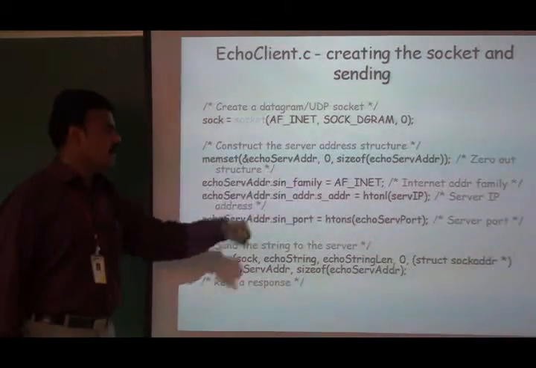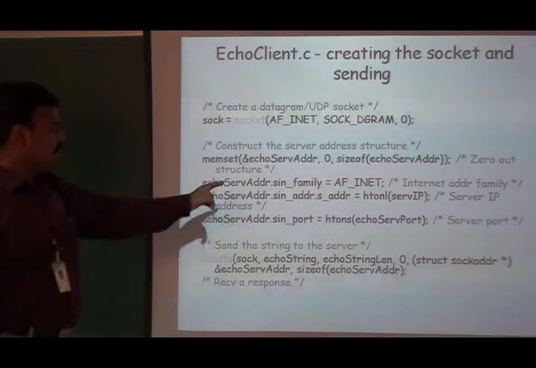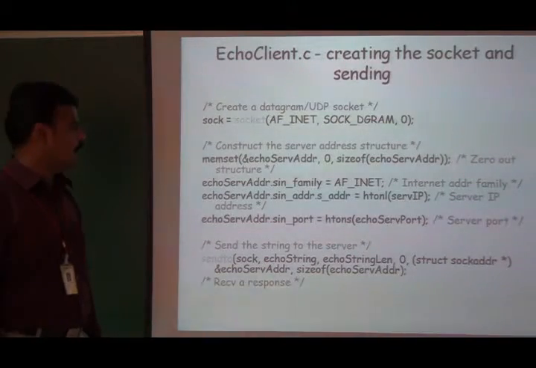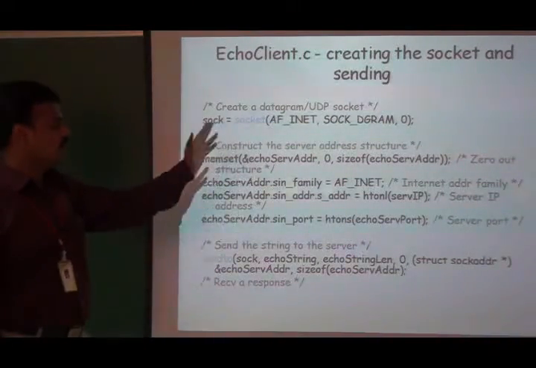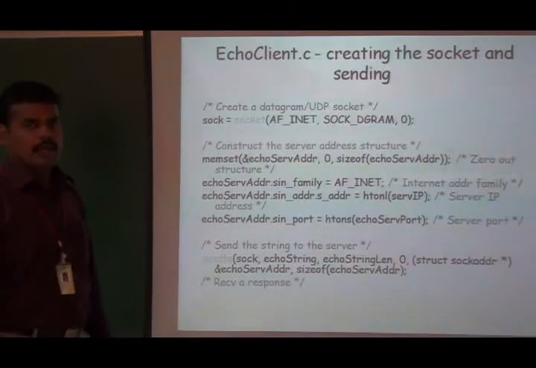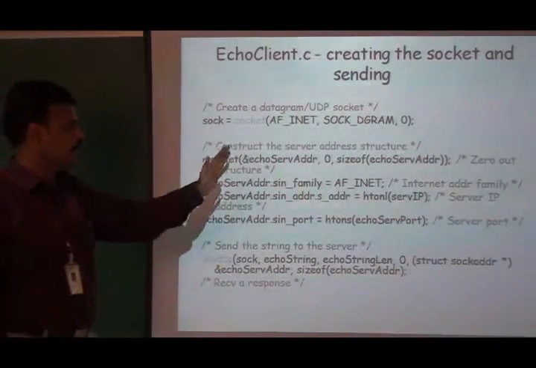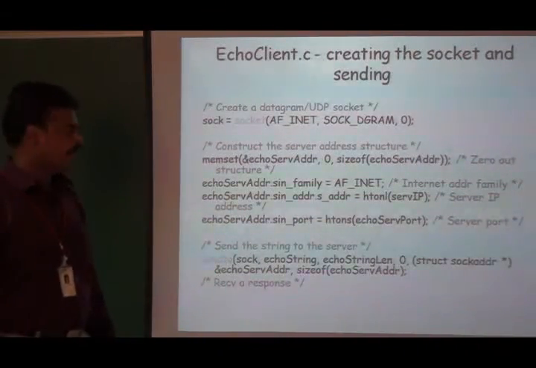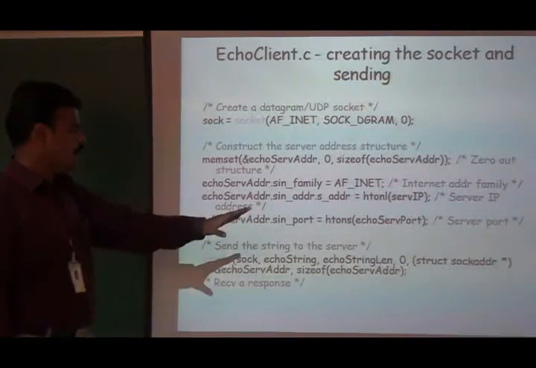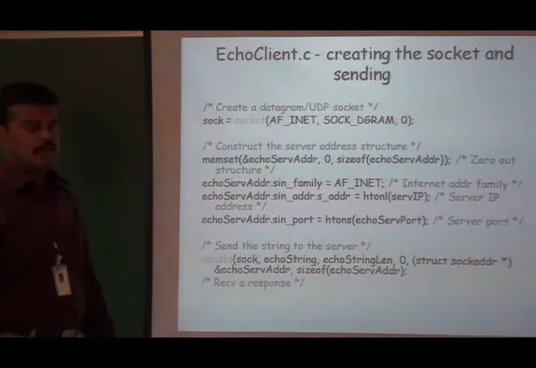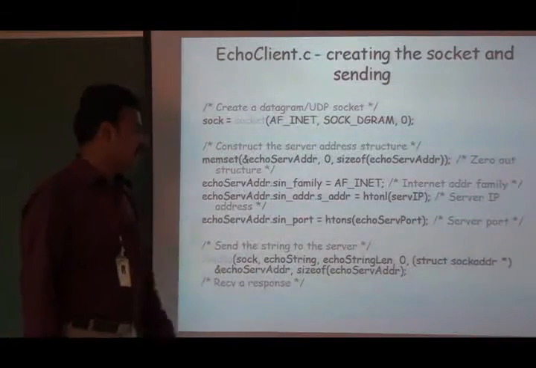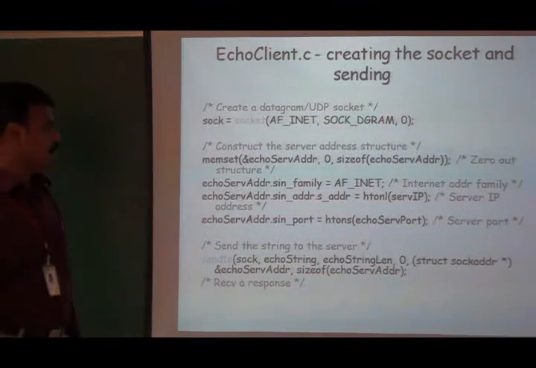To sin_family, we are going to assign AF_INET. The second one, the IP address, needs to be assigned. Before assigning the IP address to that particular member, it is necessary to convert it from host byte order to network byte order, using htonl. Next, we are going to assign a port number to the member called sin_port. Before assigning it to that particular member, it is necessary to convert it from the host byte order to the network byte order with the help of the function htons.